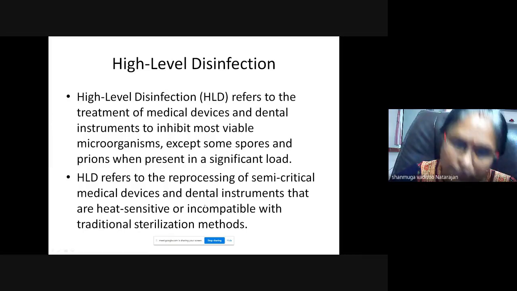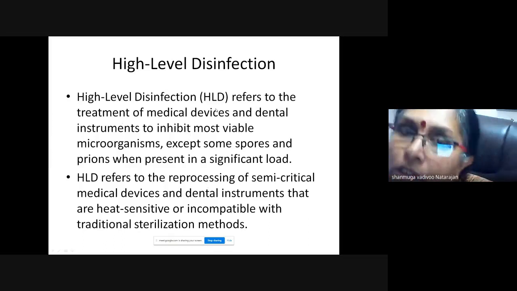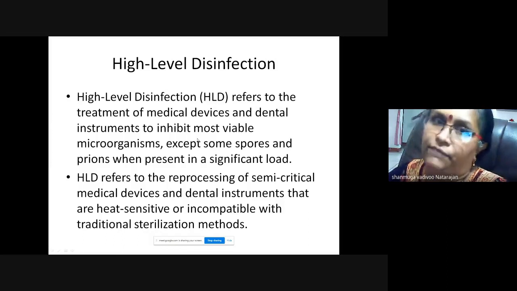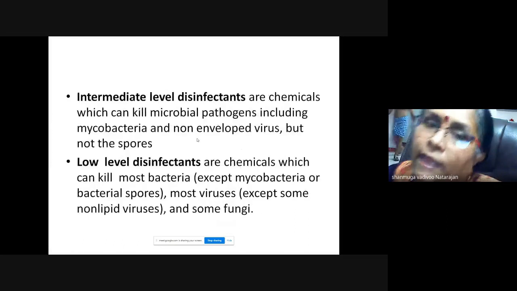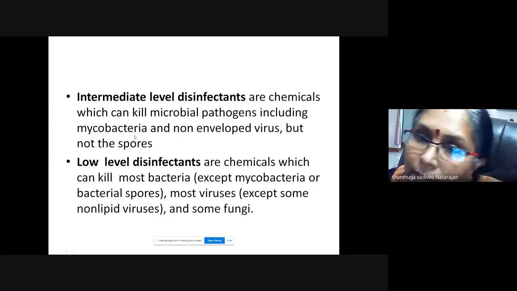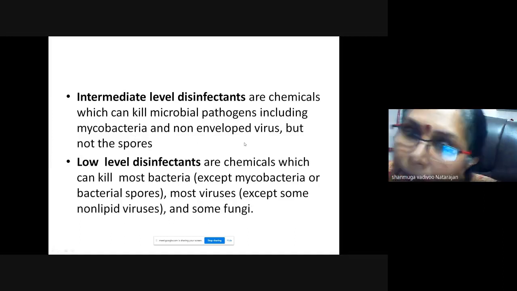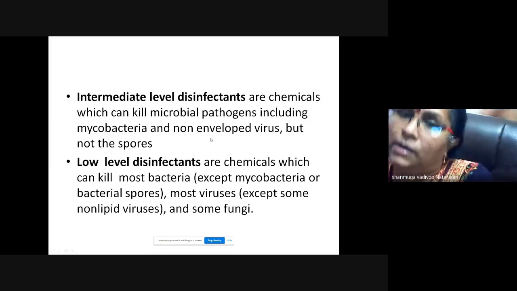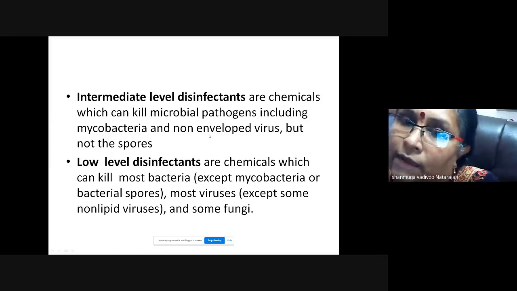Endoscopes, all the scopes, have to be sterilized by high level disinfection. Intermediate disinfectants are chemicals that can kill microbial pathogens including mycobacteria and non-enveloped viruses, but not the spores. It cannot kill the spores, but it can kill the non-enveloped viruses.